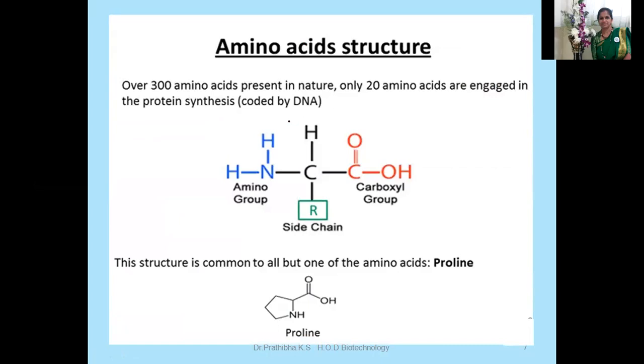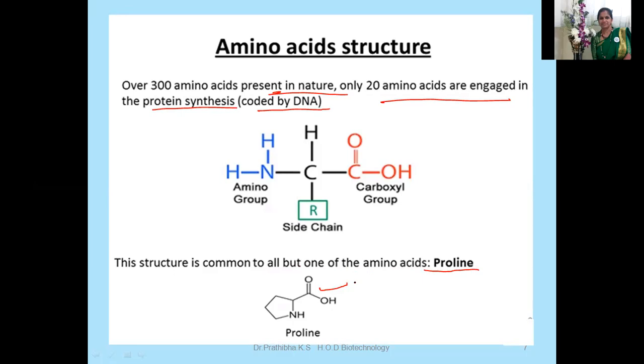Okay, I've already told this one. Over 300 amino acids which are present in nature, in which only 20 amino acids are engaged in protein synthesis. Those are coded by DNA. You know the central dogma, right? DNA to RNA, RNA to proteins. All the proteins which are coded by the DNA. You must write this proper basic structure of the amino acid when they asked in the examination. This structure is common to all, but one amino acid, that is proline, where you could not see the presence of proper amino group, right?